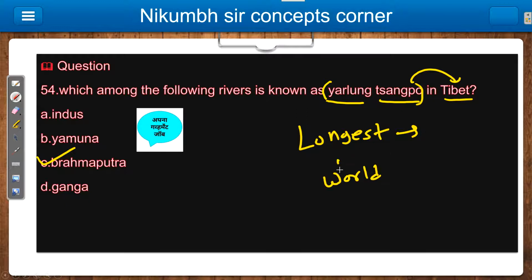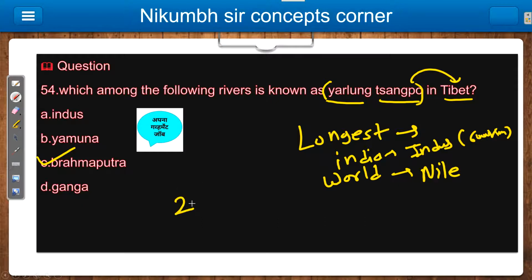You should know this. Okay. So of India, obviously the longest river is your Indus River. Okay, it is 6,000 kilometers. And in the world, I hope you are aware of this, it is your Nile River.